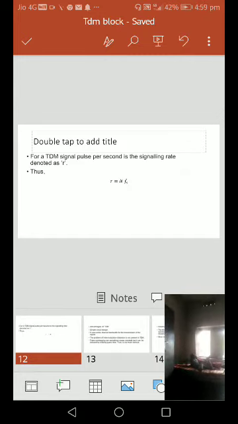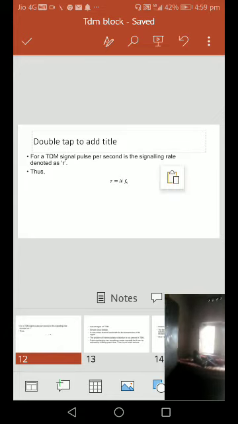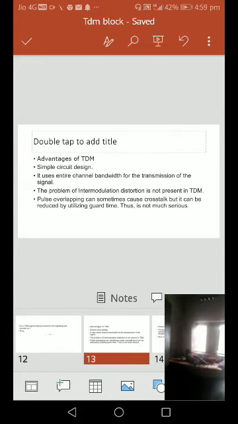R_b is equal to n into f of s, where f of s is the sampling frequency and n is the number of bits. Then we go to the next slides.